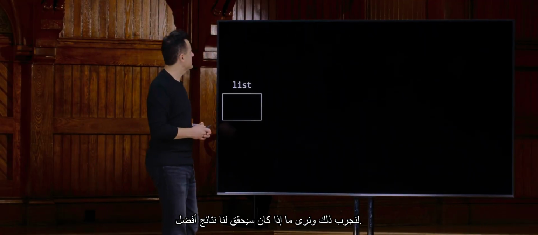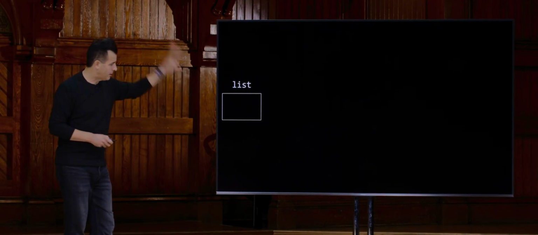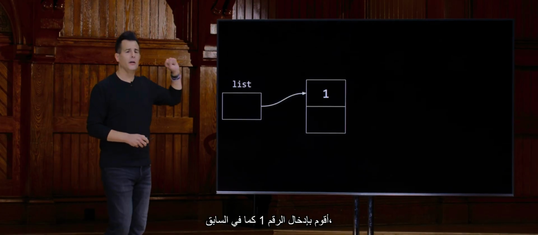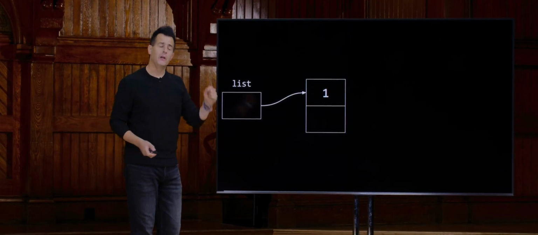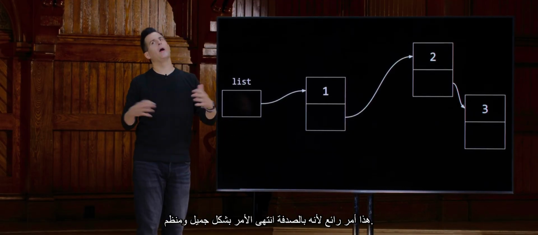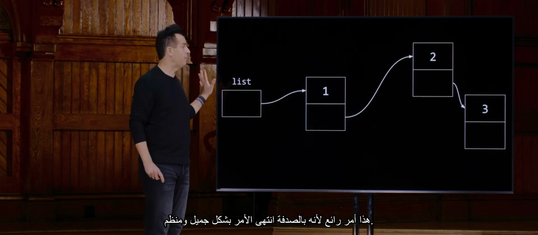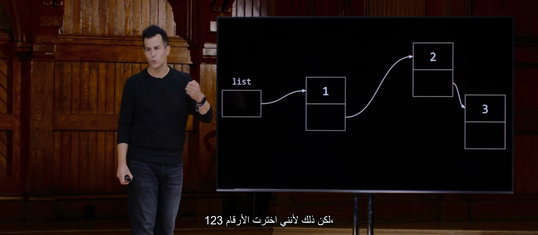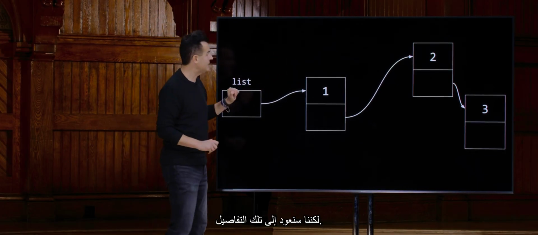Let's try that and see if it gets us anywhere better. So here's my list initially, completely empty, aka null. I go ahead and insert the number 1, as before. But now, in this algorithm, I'm going to insert the number 2 and the number 3. So this is great, because now, by chance, it ended up beautifully in order. But that's because I chose the numbers 1, 2, 3. But we'll come back to that detail.